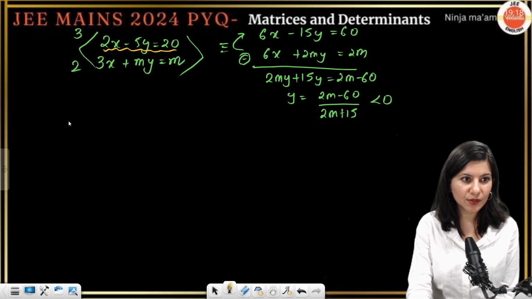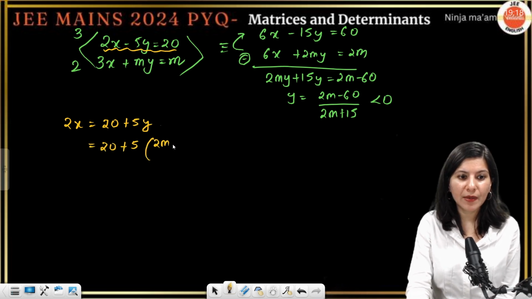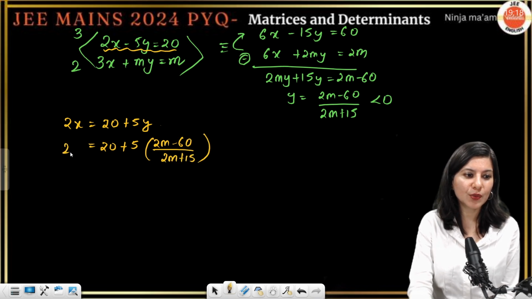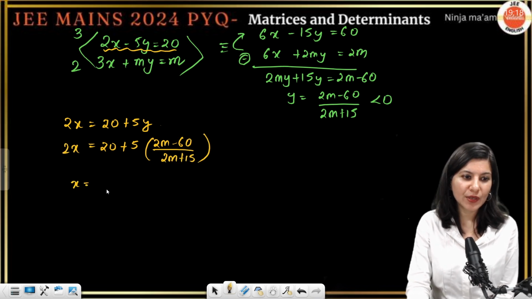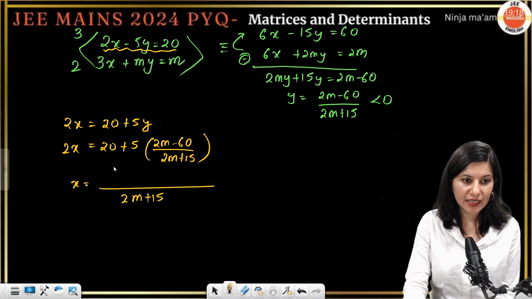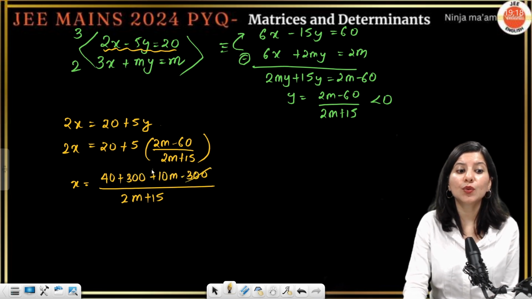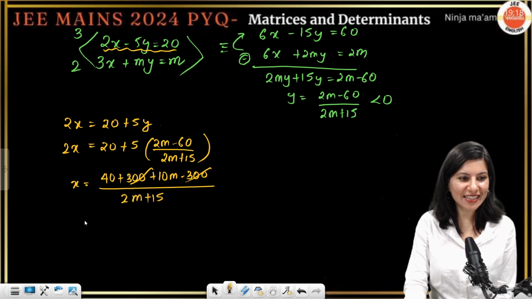So 2x equals 20 plus 5y. Correct? So 20 plus 5 times y, that is (2m minus 60) upon (2m plus 15). This is your 2x. Again, if you take the LCM, 2m plus 15, this is going to become 40m plus 300 plus 10m minus 300. 300 cancelling out.